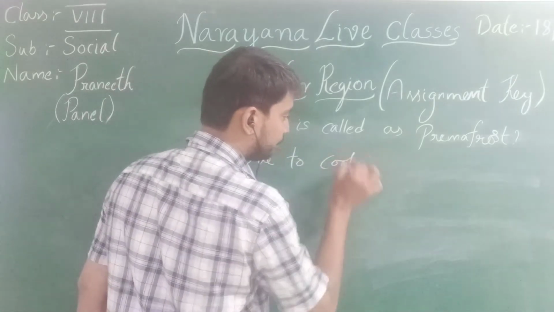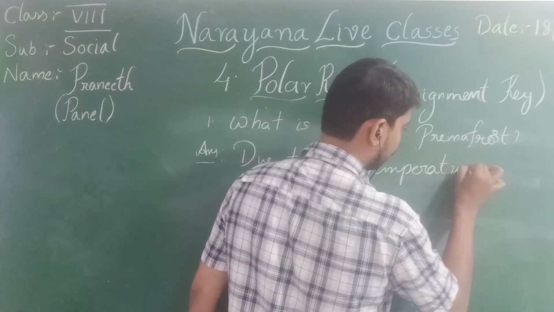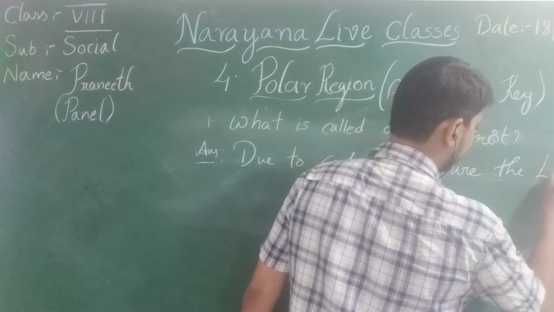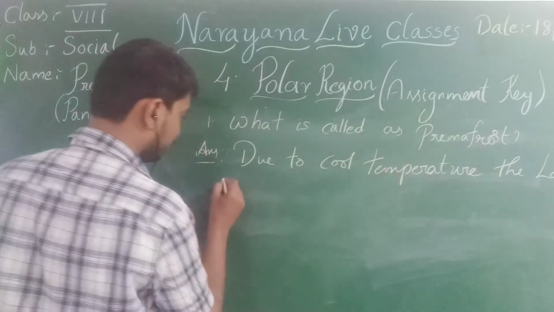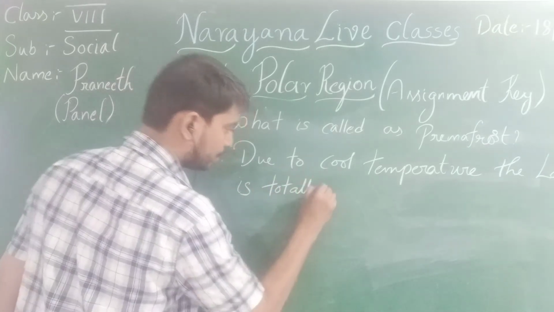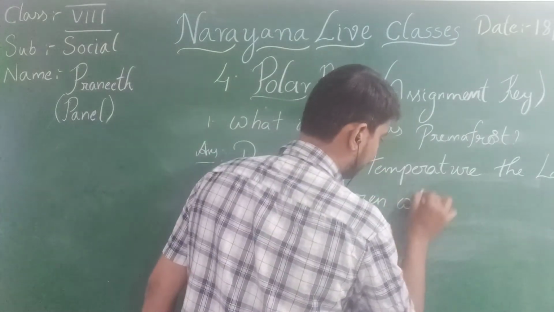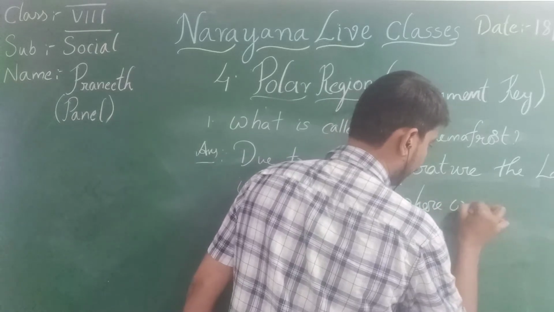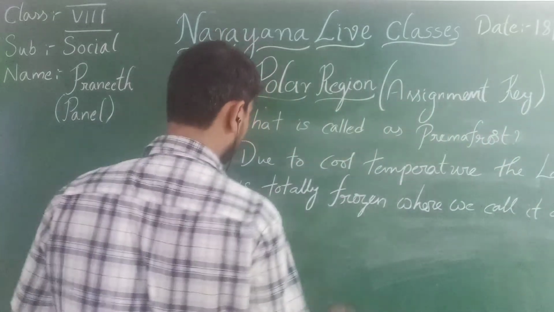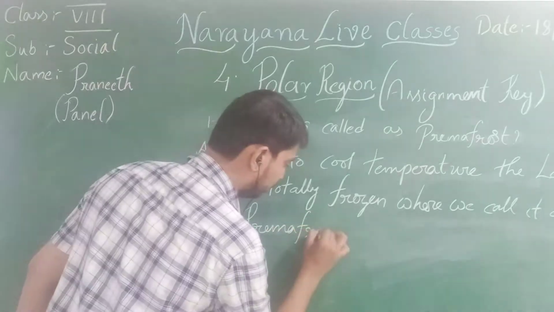due to cool temperature, the land is totally frozen, which we call permafrost.